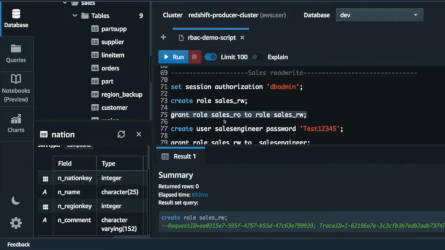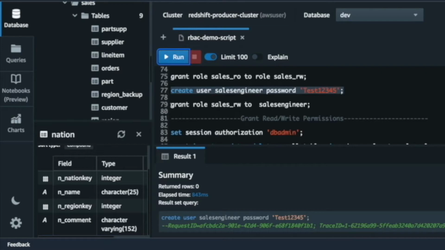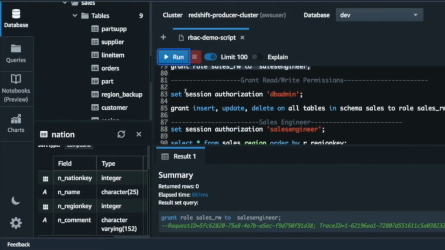Now here, one interesting fact is we are using role nesting, right? So we are just granting sales RO to sales RW. So basically all the privileges that have been granted to sales RO are now also inherited by sales RW. So now I have to create a user, and with all those privileges being granted to sales RW, let's now grant sales RW to sales engineer, right? And then let's keep this line for now.